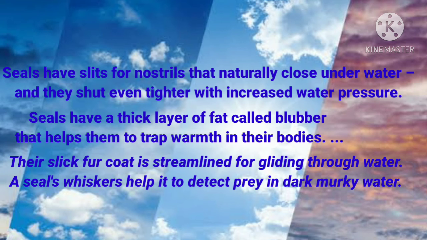Seals have whiskers. Whiskers are the hair structures found in some organisms like cats, rats, and seals, and they help to detect prey in dark, murky water. So these are certain adaptive features of animals like the walrus and seal.